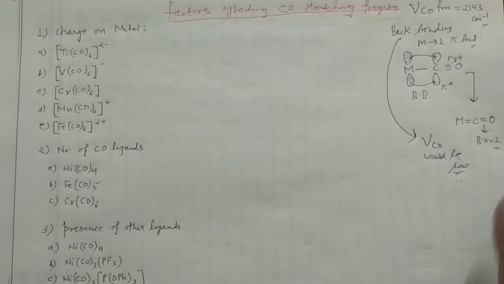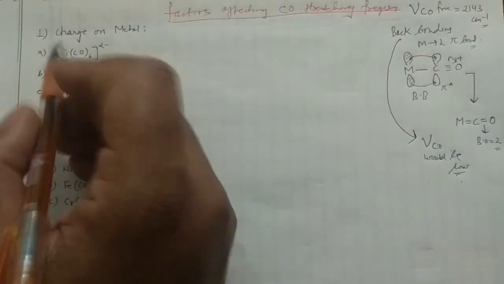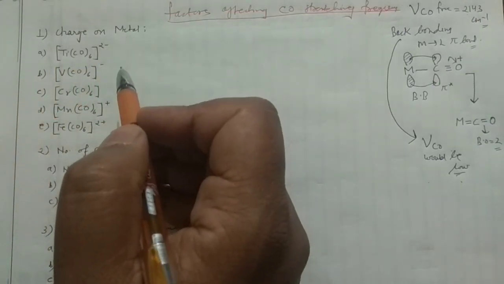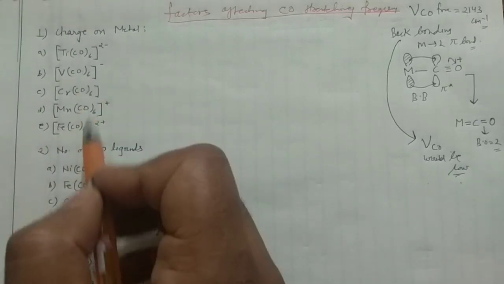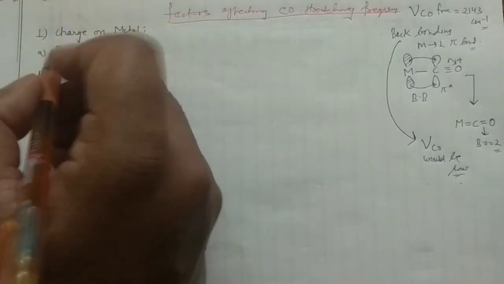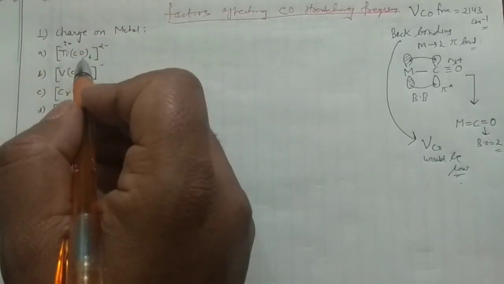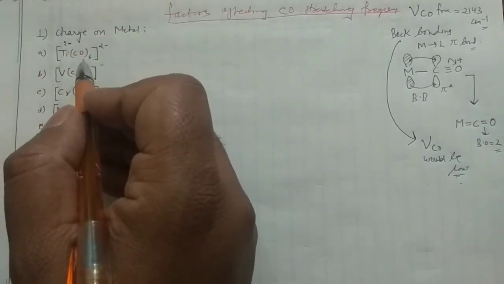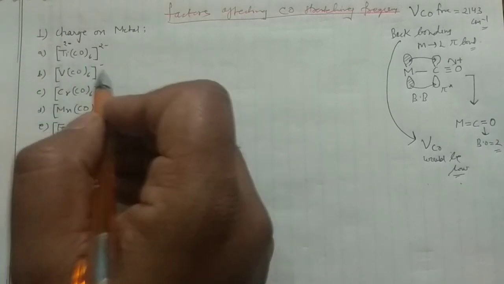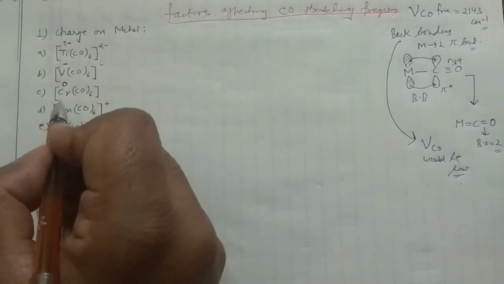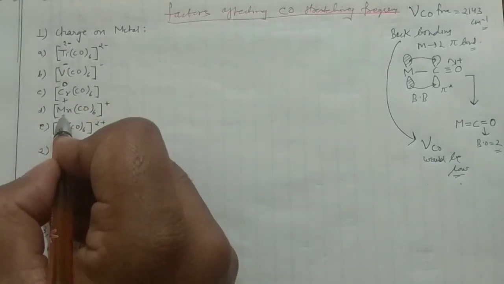Okay guys, now see some of the factors which can affect the vibrational frequency. That is the charge on the metal. What is the meaning of the charge on the metal? If you calculate the oxidation states of the metal, the titanium here is in 2 negative. I already told you carbonyls are very special in stabilizing the lower oxidation states of the transition metal. So it is 2 negative, 1 negative, 0, +1, +2.